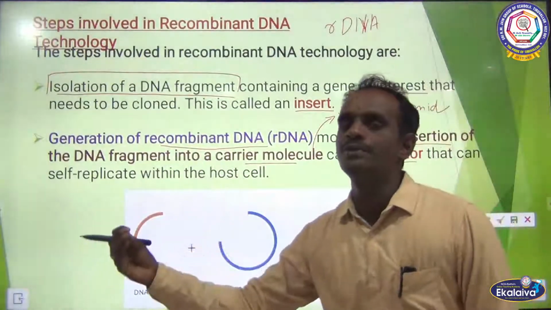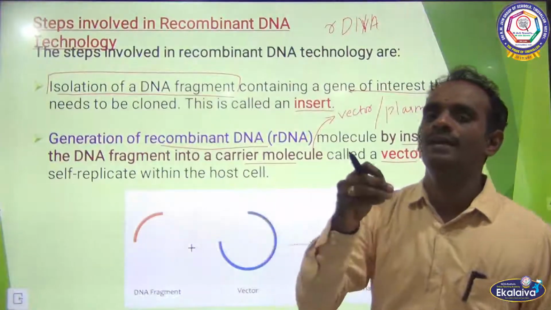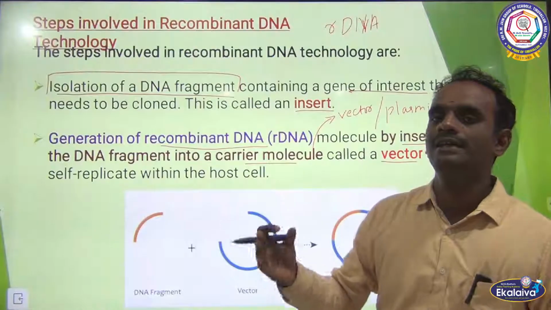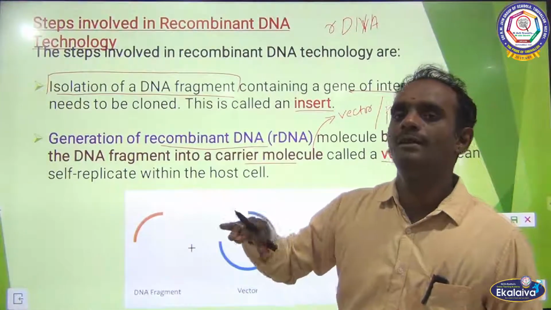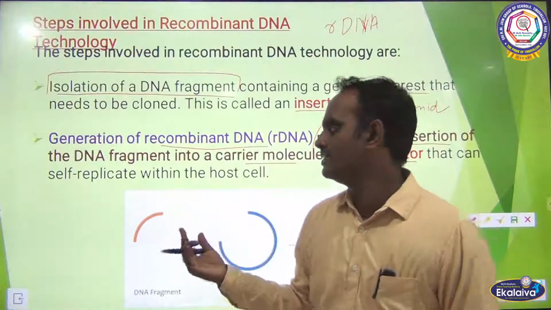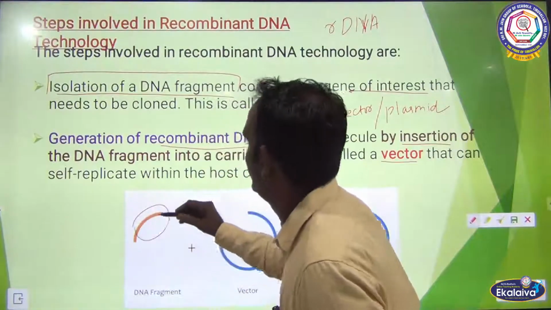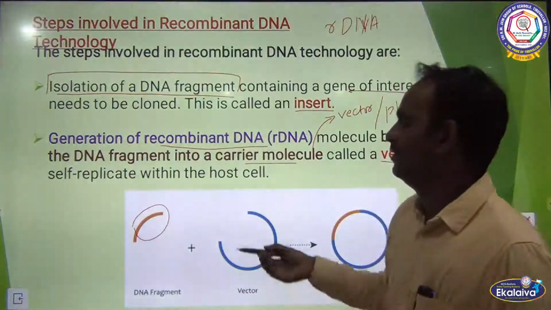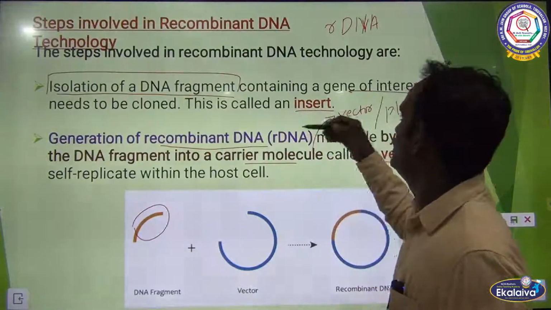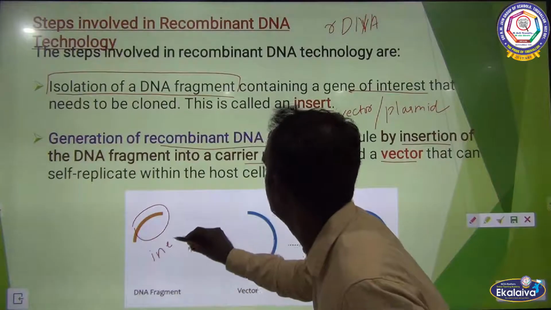So, we have to join the isolated DNA fragment to the vector. Then we get the recombinant DNA, which is called recombinant plasmid or recombinant DNA. See here, this is the DNA fragment. It is isolated from some other cell and contains a gene of interest. It is also called the insert.